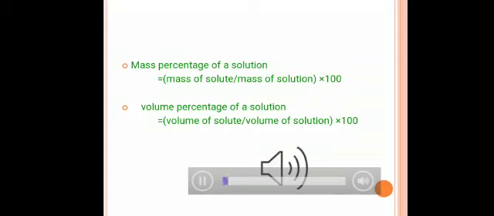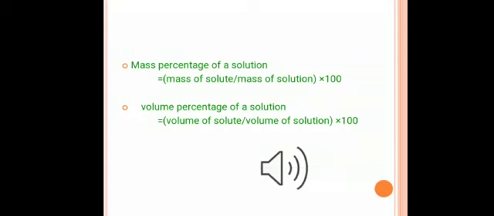Now, how to find the mass percentage of solution? We have a formula for it. It is equal to mass of solute divided by mass of solution multiplied by 100. This means when concentration is expressed in mass percentage, it is called concentration by mass percent. A second one is volume percentage of solution. For volume percentage of solution, we also have a formula. It is equal to volume of solute divided by volume of solution multiplied by 100. This means when concentration is expressed in volume percentage, it is called concentration by volume percentage.